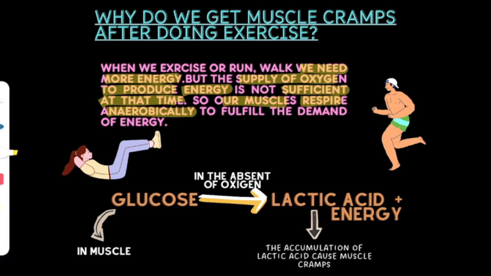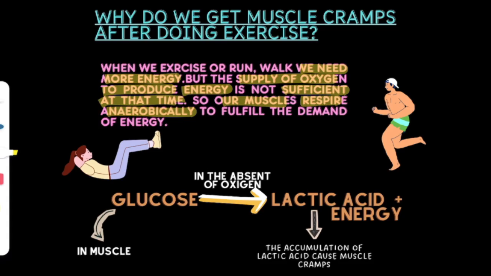इन द एब्सेंस ऑफ ऑक्सीजन हमारे मसल सेल्स रेस्पिरेशन को परफॉर्म करते हैं टू प्रोड्यूस एनर्जी. ओके, बट दिस हैपन्स ओनली फॉर अ शॉर्ट पीरियड ऑफ टाइम. ओके, so within the muscle, glucose breaks down into lactic acid and energy. In case of anaerobic respiration, we saw that glucose in the absence of oxygen breaks down into alcohol plus carbon dioxide plus water.